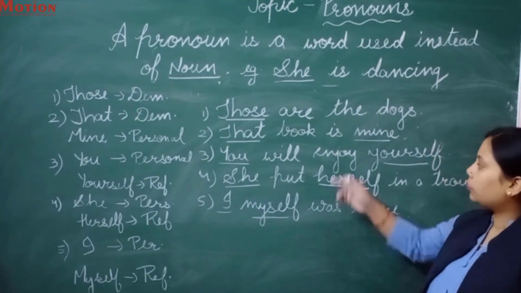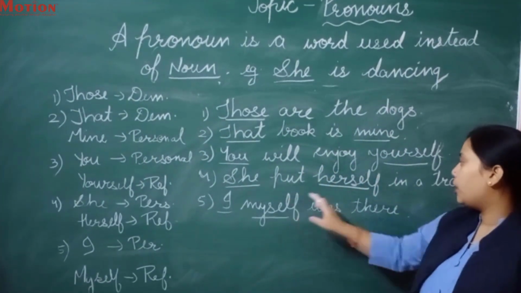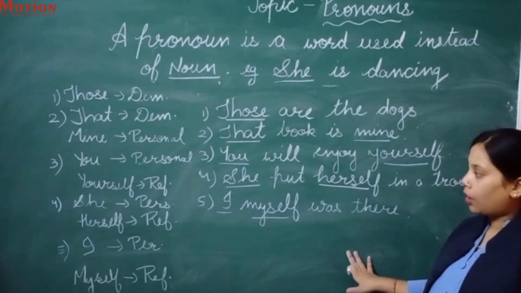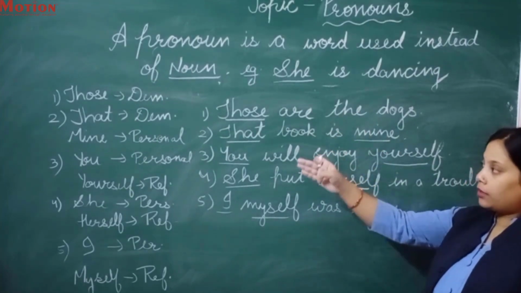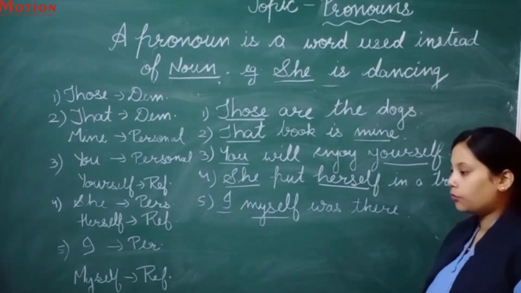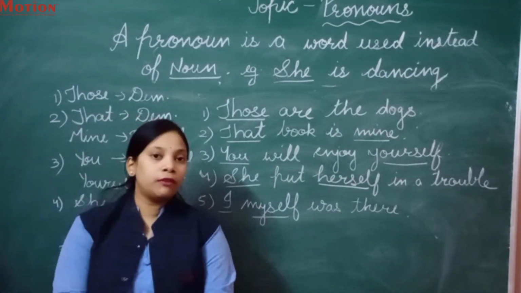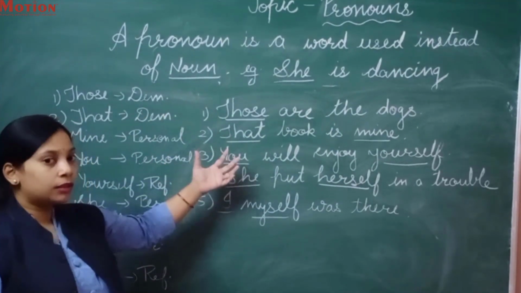Okay. So those, mine, that, you, yourself, she, herself, I and myself, we have seen as pronouns, and we have segregated the pronouns into particular types. Okay. So now we will revise the lecture we have discussed.